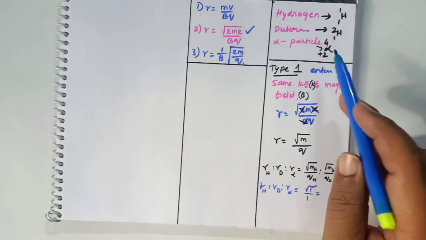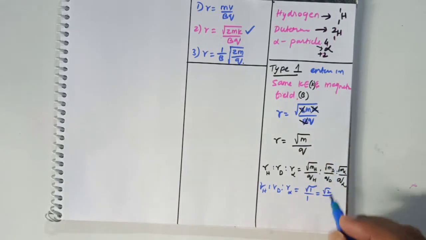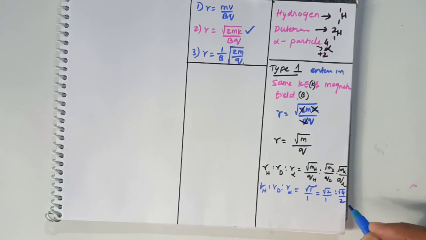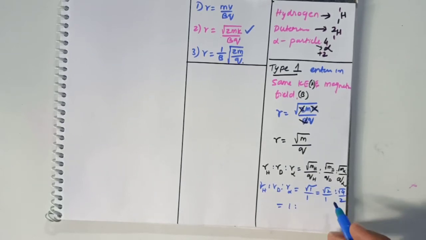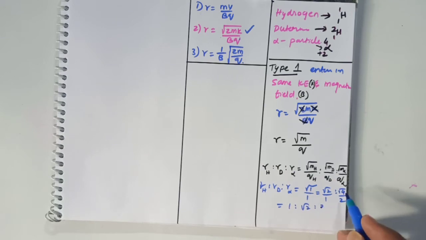The mass of deuterium is 2, so root 2, and the charge will be 1 only. For the alpha particle, the mass is 4, so root 4, and the charge is 2. So root of 1 by 1 is 1, then root 2, then root of 4 by 2, which is 2 by 2, cancelled, so we get 1 here.